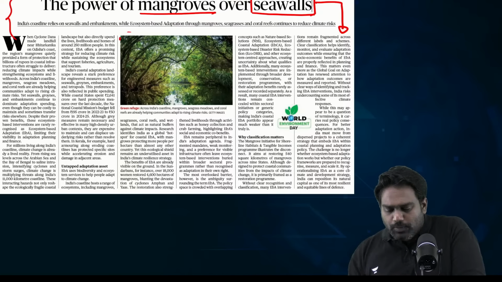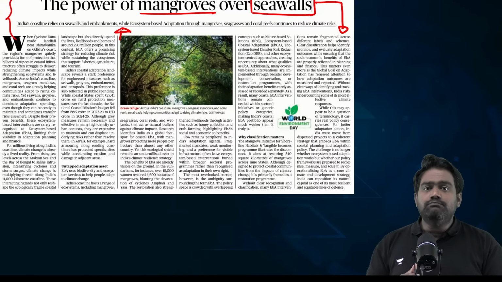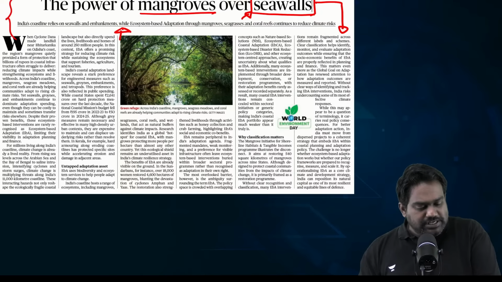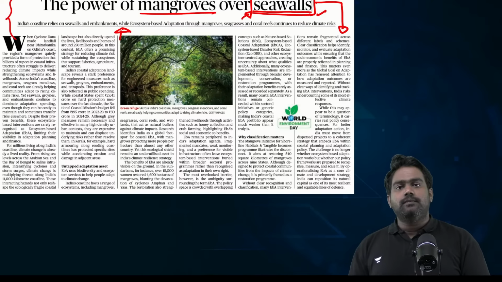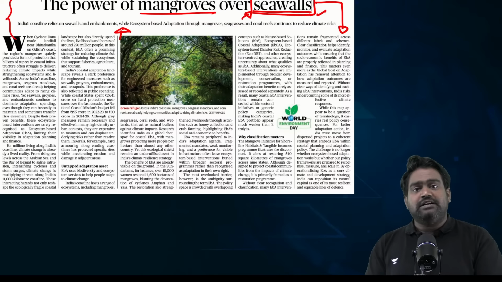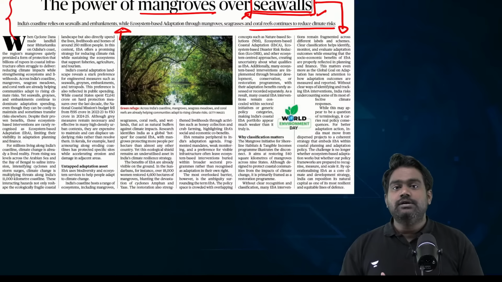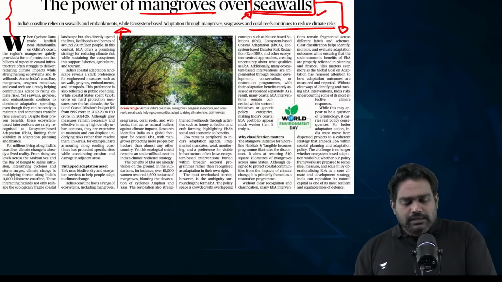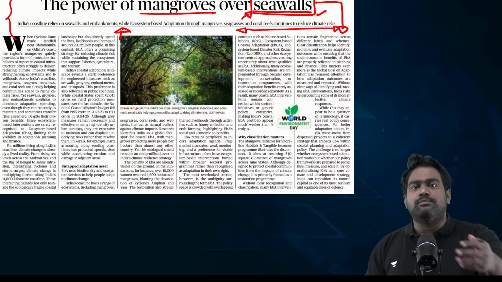So the writer is arguing that protecting natural buffers like mangroves can deliver much better outcomes than investing in expensive projects like building seawalls and embankments. Because many governments at the state level, even across the world, you see this trend where governments invest in structural measures to protect the coastline and the coastal communities. They end up building these expensive structures, embankments, and seawalls. Sometimes they may not even be effective solutions to contain the disaster risk. They sometimes just shift the disaster risk to some other place.